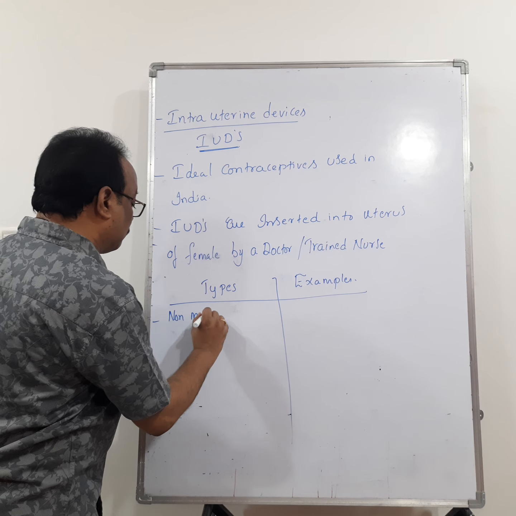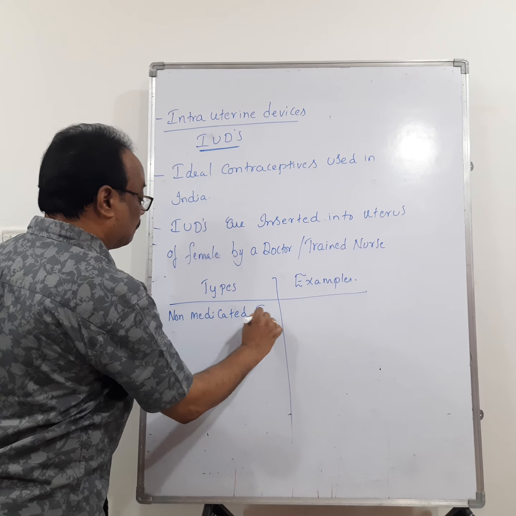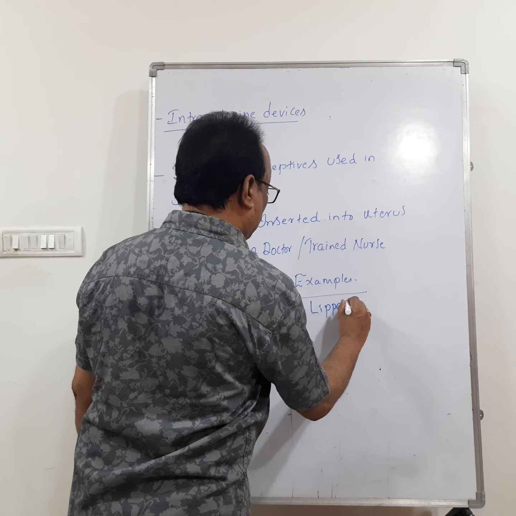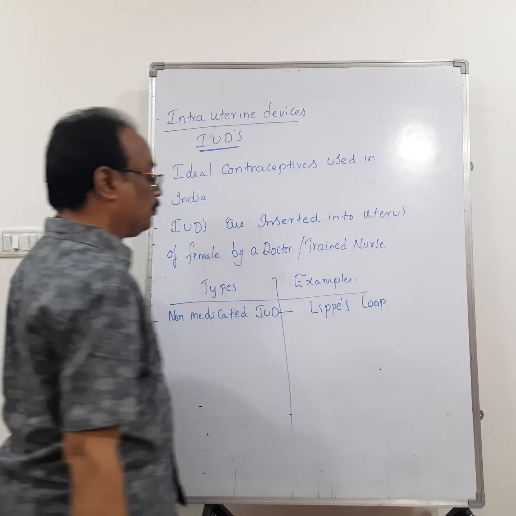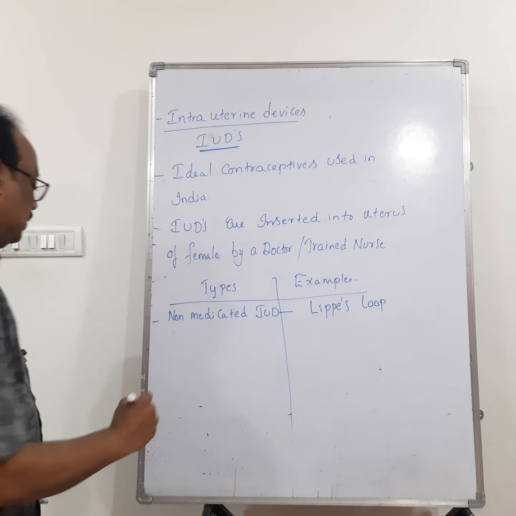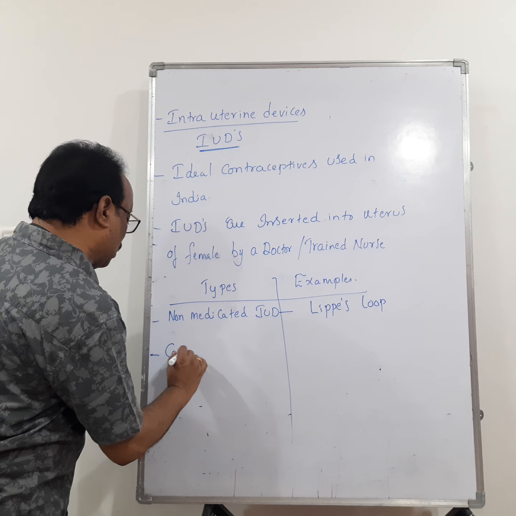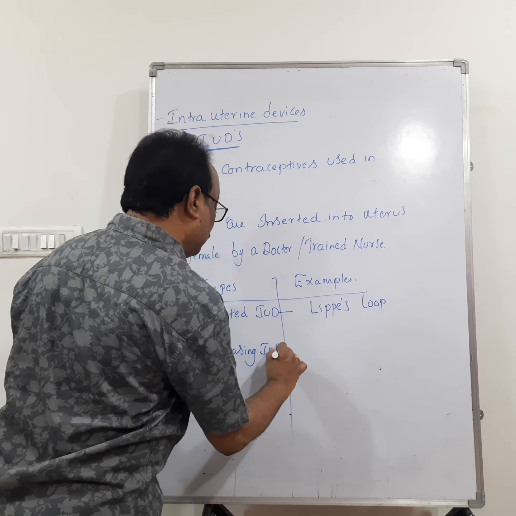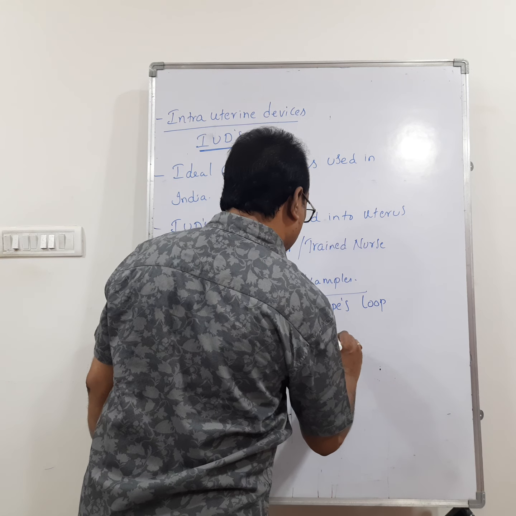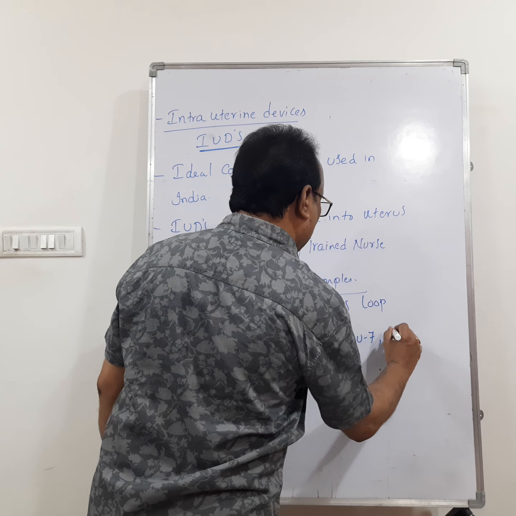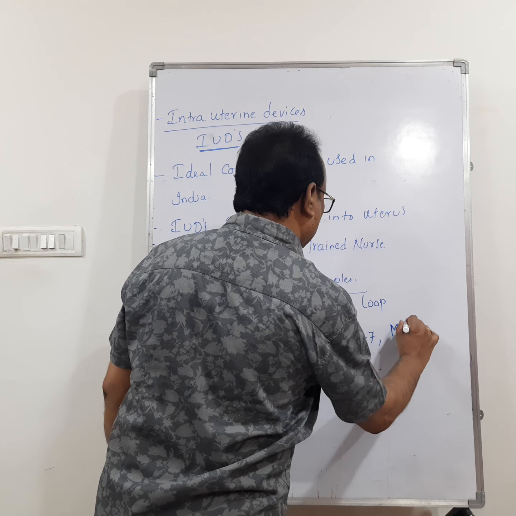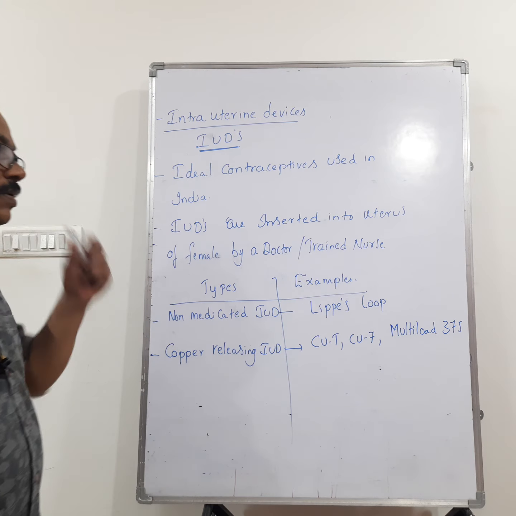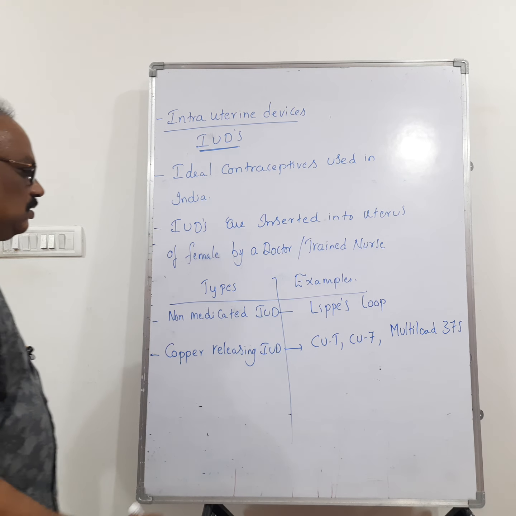So we see the types. Non-medicated IUD, example is Lippes Loop. Next, copper releasing IUD. Examples are CuT, Cu7, Multiload 375.